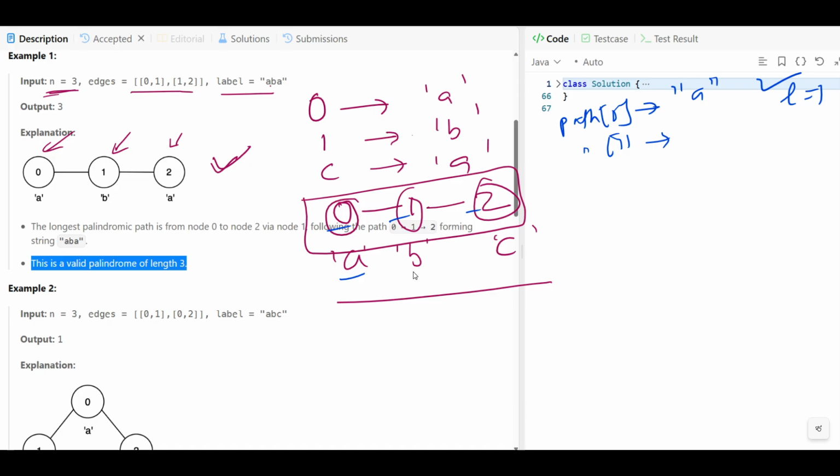Let's suppose next is coming B. We'll say B, right? Is this a palindrome? Because this is a single length, we'll say yes, length is 1, and this is also a palindrome.